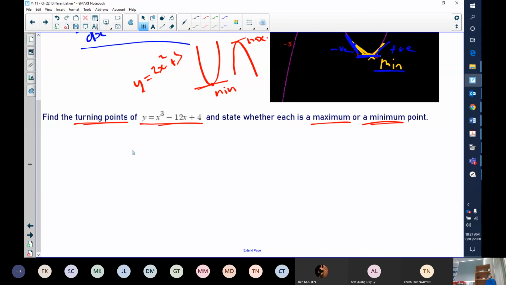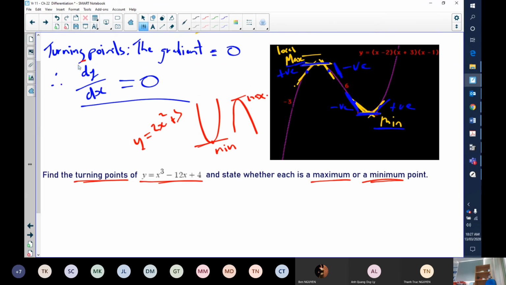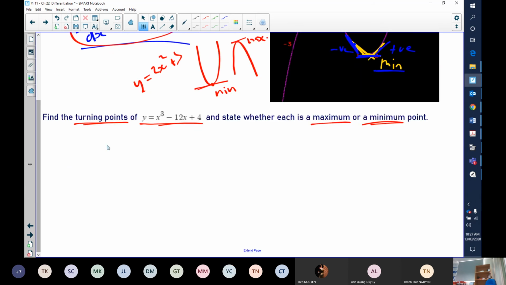Find the turning points. Well, what do we know? We know that there is a turning point when the derivative of the function, or the gradient function, is equal to 0. So the first thing I need to do is find the derivative of this function. So dy/dx of this function is going to be equal to what? What's the derivative of x to the power of 3? Applying the power rule, it will be 3x to the power of 2.